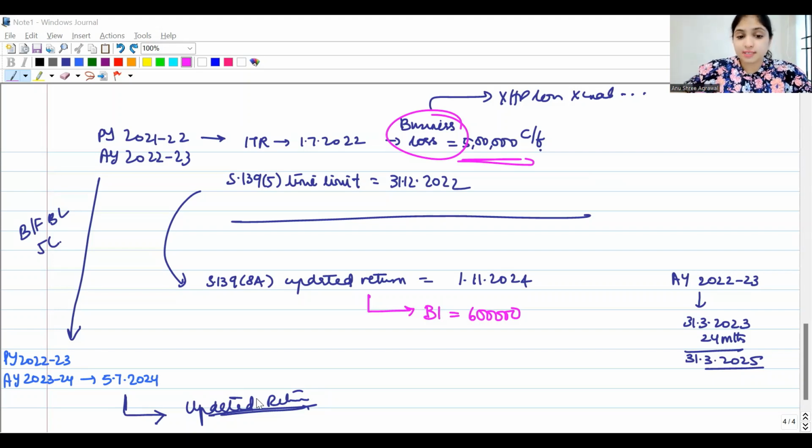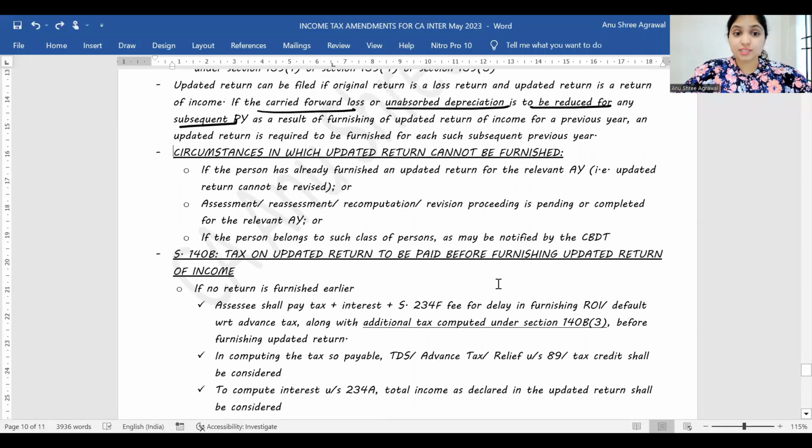Alright, now listen. There are some situations where you cannot file an updated return. Situation number 1, where you have already filed updated return. See, once you file an updated return, it is final. You cannot revise an updated return. For 21-22 assessment year, if you have filed updated return, again you cannot file an updated return for the same year. In simple words, updated return cannot be revised. It cannot be further revised. Alright guys, situation number 1.